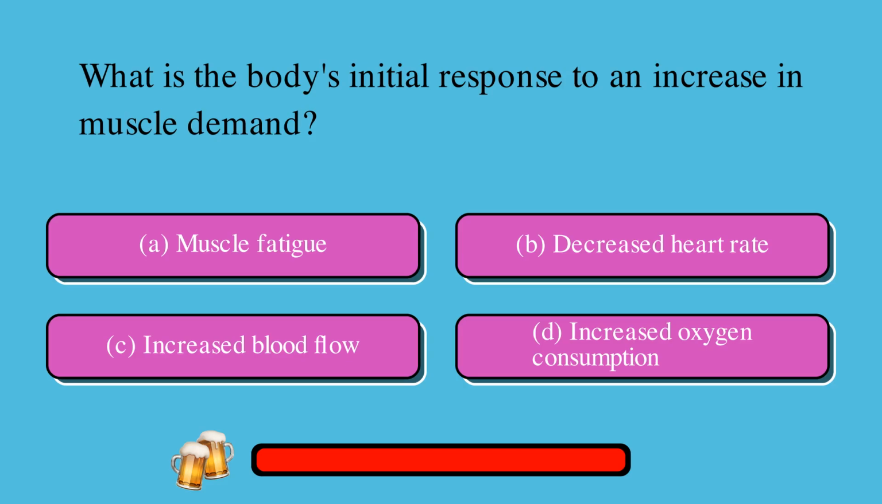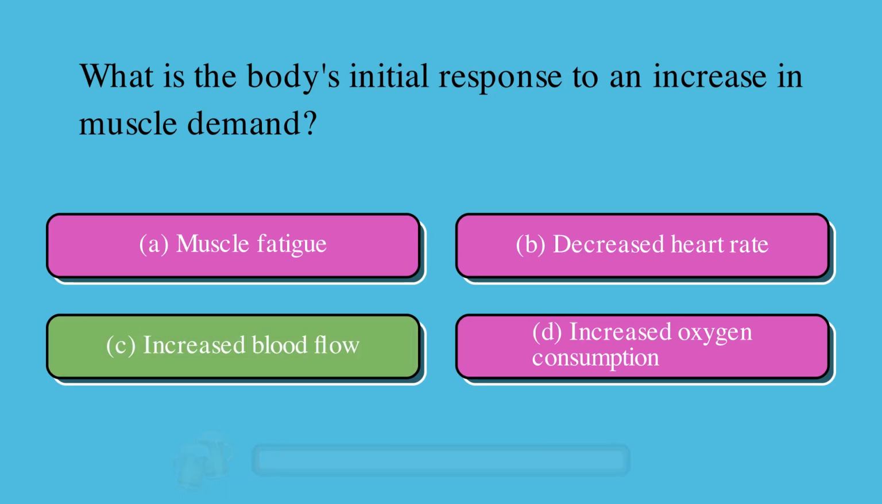What is the body's initial response to an increase in muscle demand? A. Muscle fatigue, or B. Decreased heart rate, or C. Increased blood flow, or D. Increased oxygen consumption? The correct answer is C, increased blood flow.